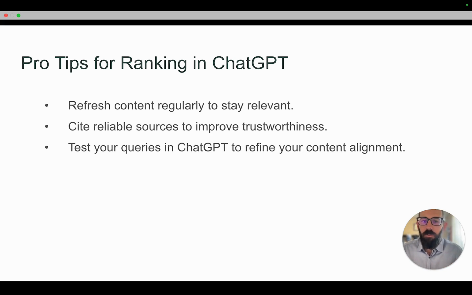And this is maybe the most important one: go and test your queries and search terms in ChatGPT to see what it's giving back to you. Look at the types of responses it's giving, look at the businesses or products being featured, look at the sources it's citing, and learn from that, because there's a good chance this is all going to continue to change and evolve over the coming months and years. These are things we're seeing right now, but in six months this could all look a little bit different. So going and testing yourself and seeing what ChatGPT gives you back is going to matter and may be the most important thing that you do.